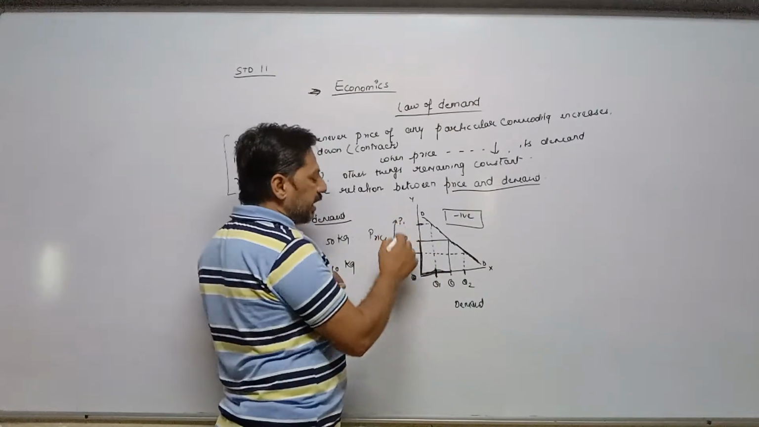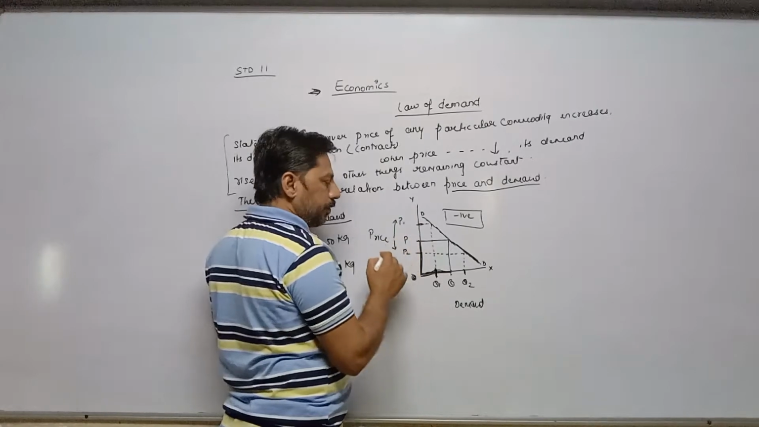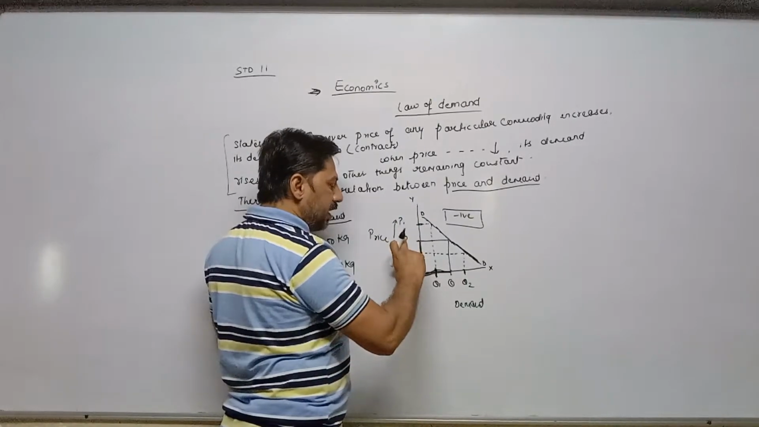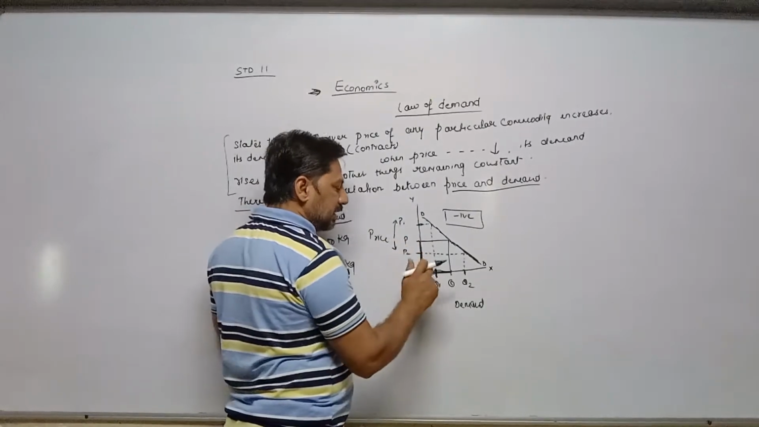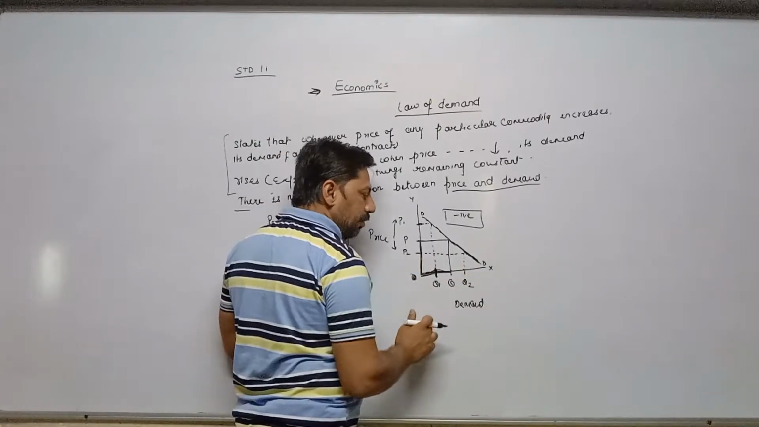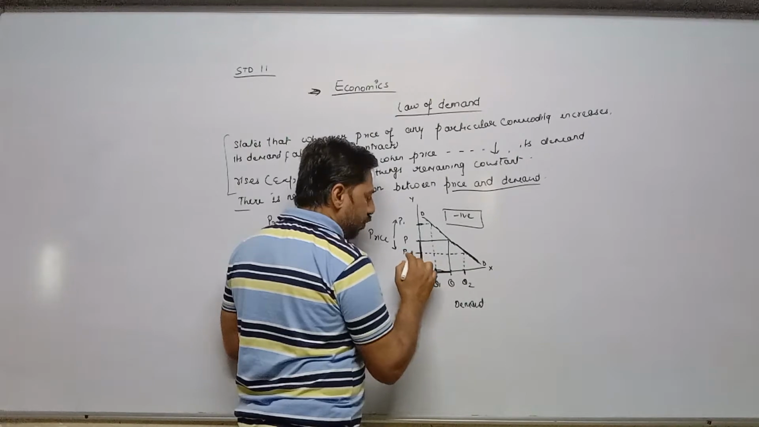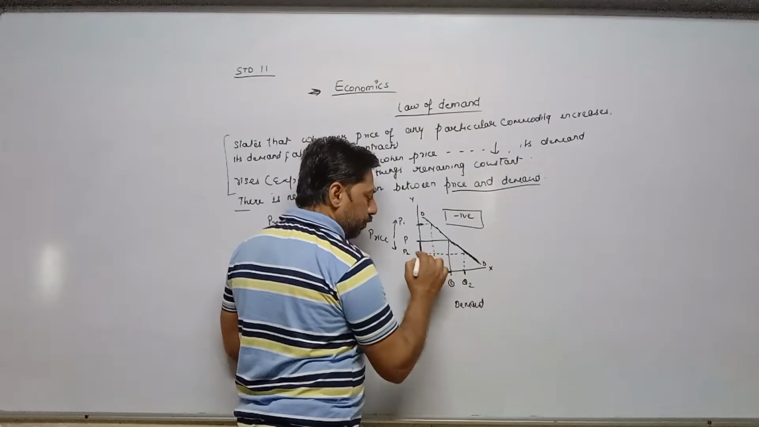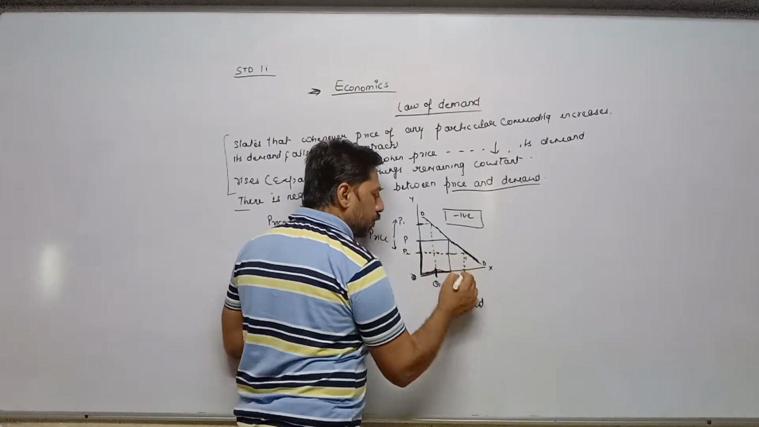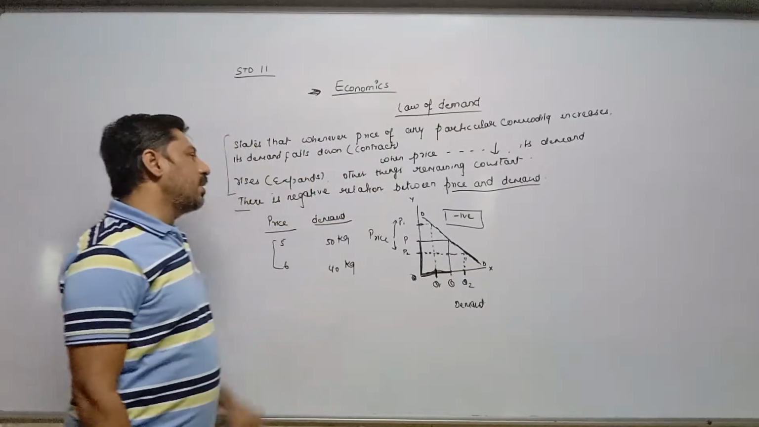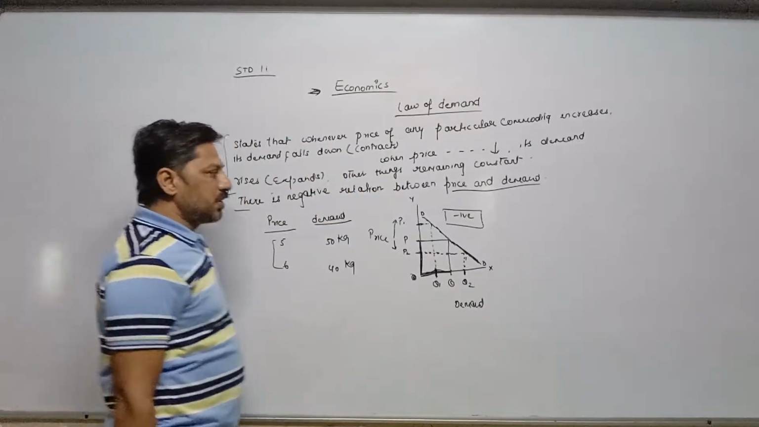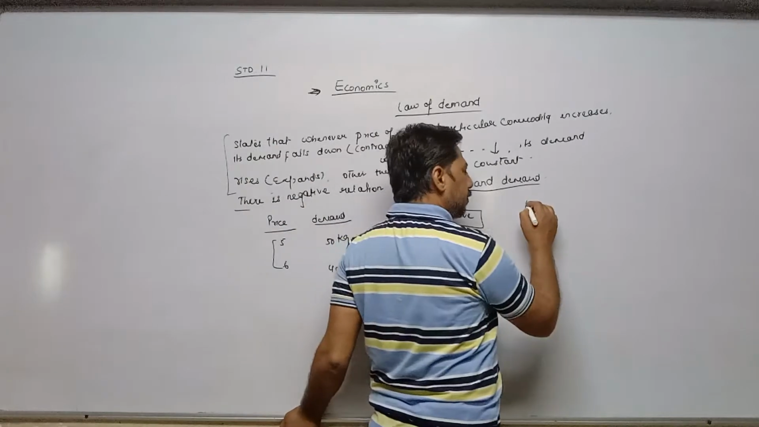Similarly, when price decreases from OP to OP2, as a result, demand starts increasing, means expanding. After that, you have to join OP2 and OQ2. As a result, the demand curve is sloping downward. Now, assumptions in the same topic.